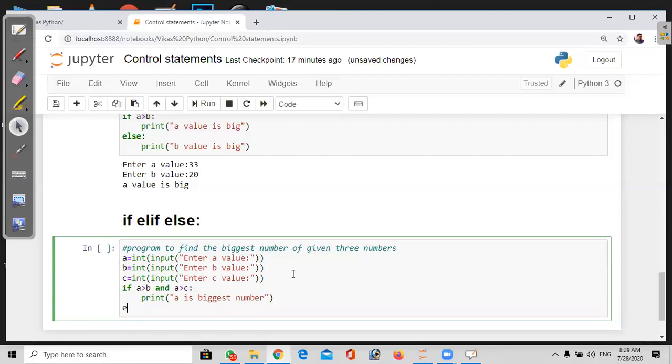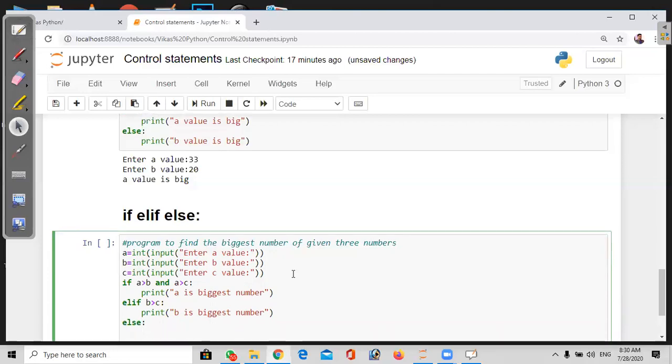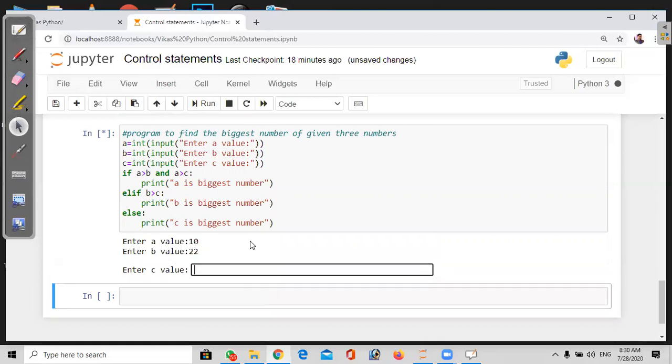Okay, so with elif, we are going to check the second condition: b greater than c. If the first is wrong, then we'll go with B is the biggest number. If both are wrong, it will say that C is the biggest number. See here, for example, first value A is 10, B value is 22, C value is 5. So out of this, B is the biggest number.